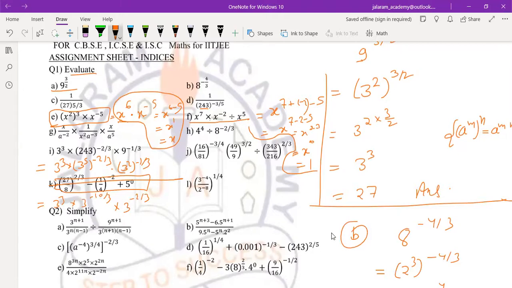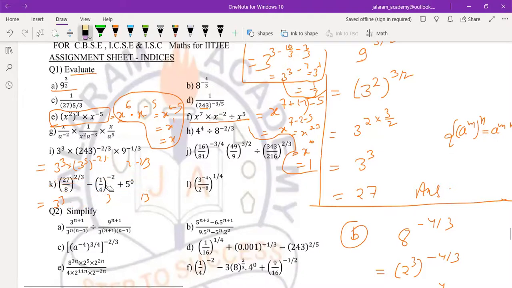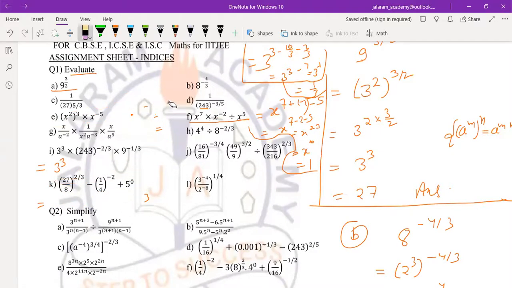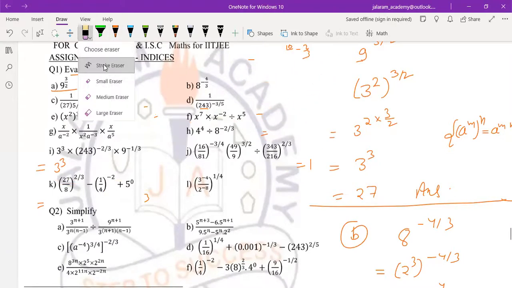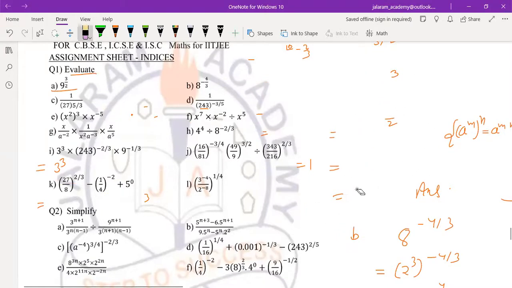Then in multiplication, powers will be added. I am giving you the hint only. Have you understood? 3 minus 10 by 3 minus 2 by 3. So it is 3 to the power 3 minus 12 by 3, that is minus 4. So 3 to the power minus 1, that is 1 by 3. Is that clear to everyone? Yes. Anyone has doubts? Should I solve it again if you are not getting? Everyone has understood or not? Understood, sir.